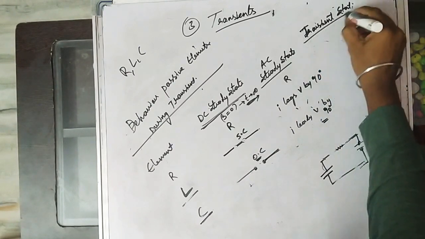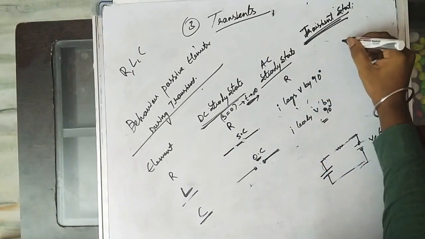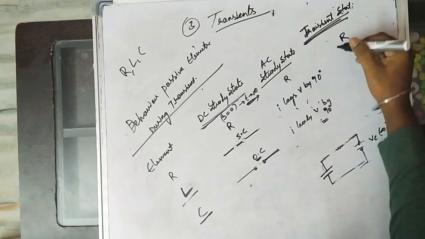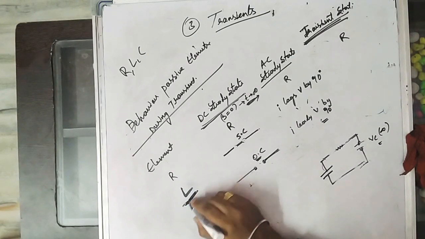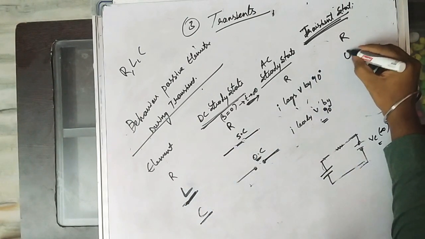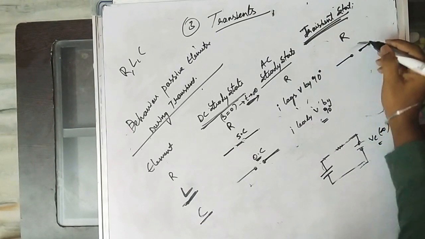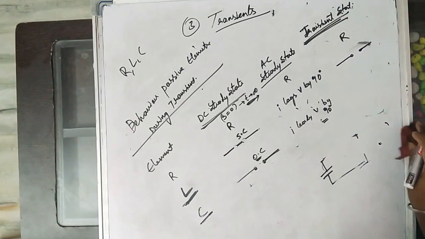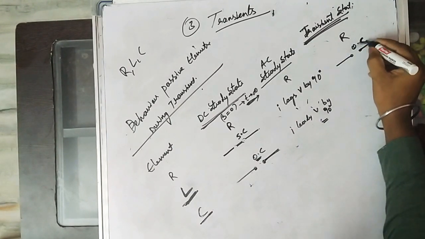At the instant of transients, the resistance behaves the same, but the inductor behaves as an open circuit because it doesn't allow a sudden change in current.